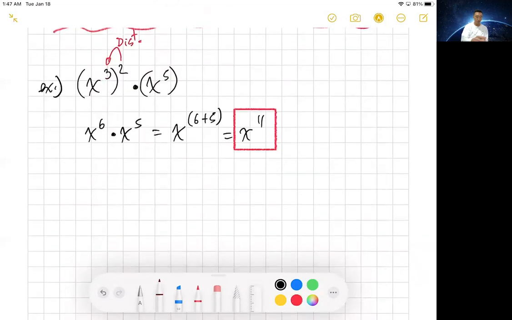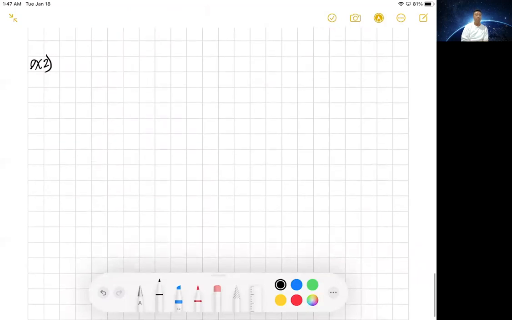Let's make it a little more difficult. Okay, check it out. Let's say you have x to the third, y to the fourth, all squared, times x to the fifth, and then y.